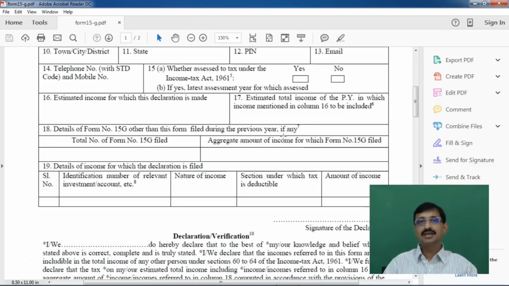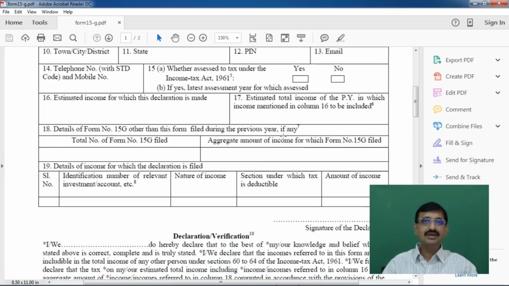Let us say in the month of April I went to a branch to make a fixed deposit. At that time I might have given one declaration. That deposit is 1 lakh and let's say the interest payable for the year is 7,500. I will furnish that declaration for 7,500.